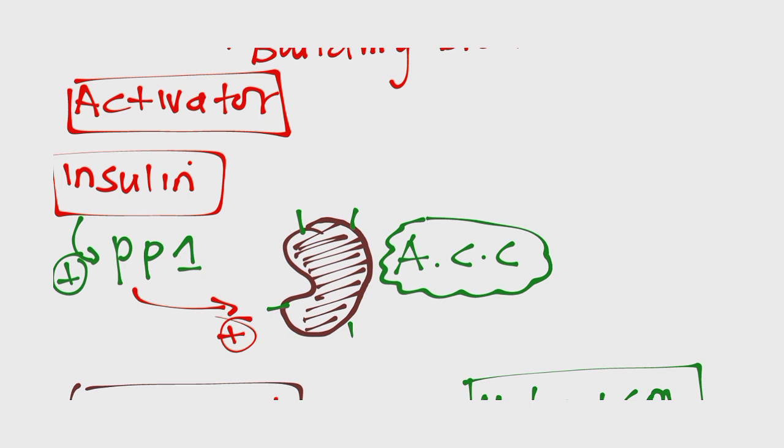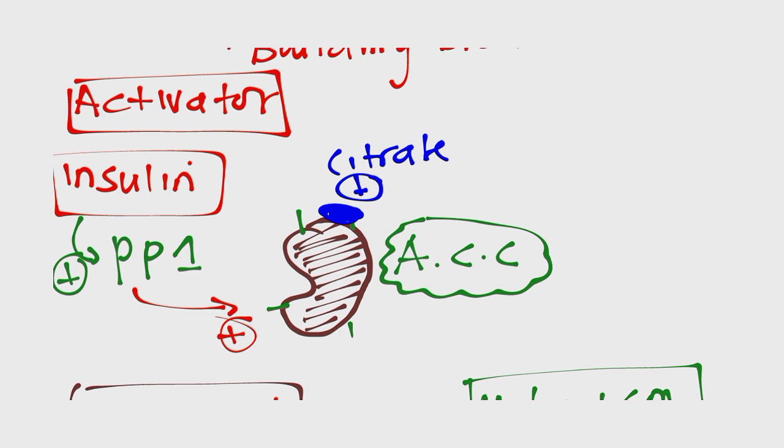What else is going to activate this enzyme? We also have another important compound called citrate. Citrate is going to bind on the allosteric site and activate this enzyme, so we call it an allosteric activator. An allosteric site is simply another site on an enzyme other than the main active site. When citrate binds to the allosteric site, it's going to activate the enzyme because citrate is the one that forms acetyl-CoA, and acetyl-CoA will form malonyl-CoA.